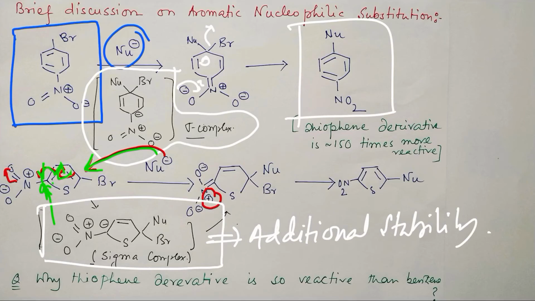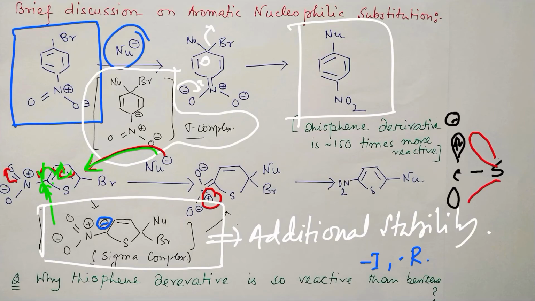Question, why? That is because of this negative charge, which could be stabilized by the withdrawing effect of sulfur, both -I and -R. You will understand more about how -R works, because this is a carbon and this is a sulfur, so the negative charge, two electrons, is in the p orbital, and sulfur has an energetically accessible vacant d orbital.